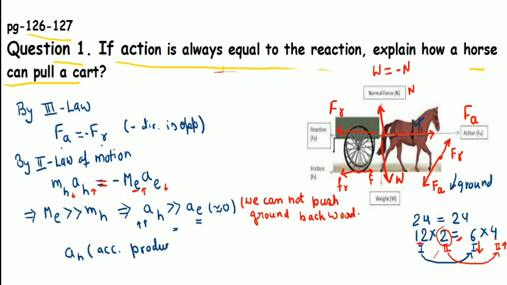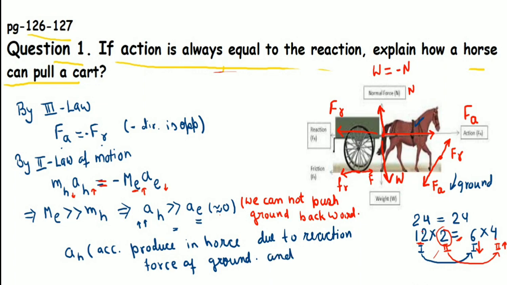So the acceleration produced in the horse, the horse will gain the acceleration, and due to what? Due to the reaction force of the ground. When the ground applies the reaction force, the horse will gain the acceleration and start moving in the forward direction. Correct?